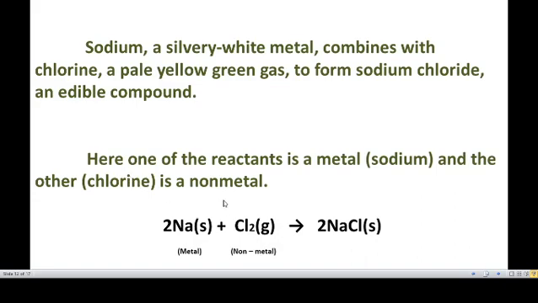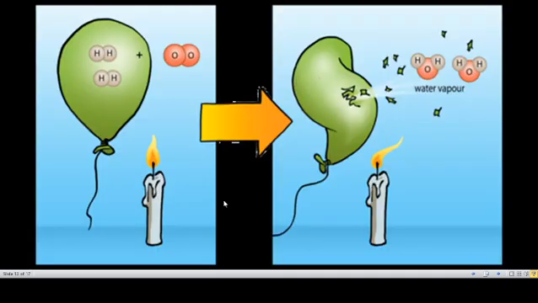This is another type of example. Here 2H2, hydrogen, plus O2, oxygen. Hydrogen is an element, oxygen is also an element, to form the compound 2H2O. This is a compound. Element plus element gives compound.